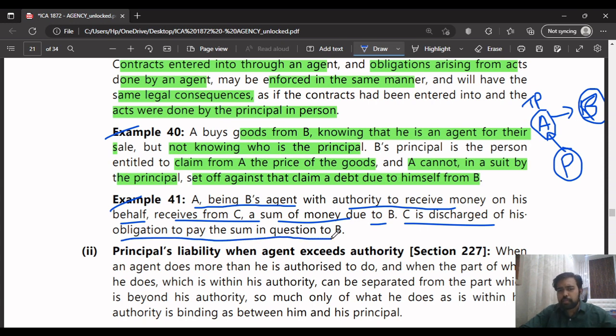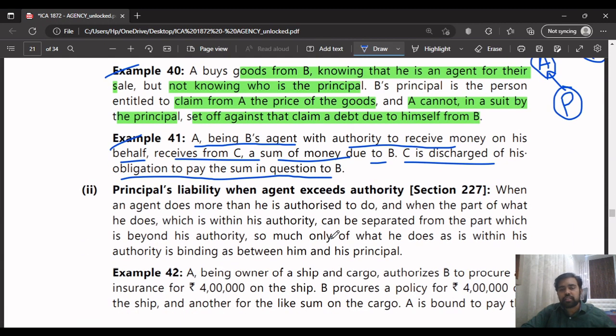This is a very simple example. What they are saying in this example is there is a person A who is B's agent. A is an agent only here. He has the authority to receive money on his behalf, and he receives such money from C. So if a third person gives money to a principal's agent, it's assumed that he has given the money to the principal himself. So the person who gave money to the principal's agent is assumed to have given the money to the principal himself, and is discharged of his obligation to pay the sum.